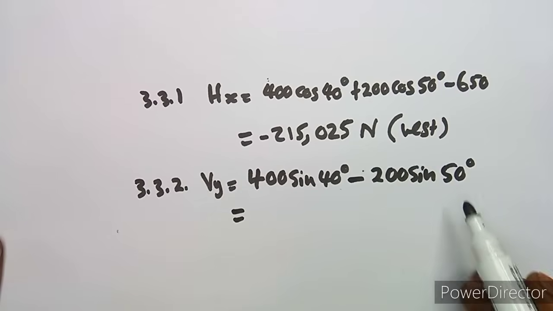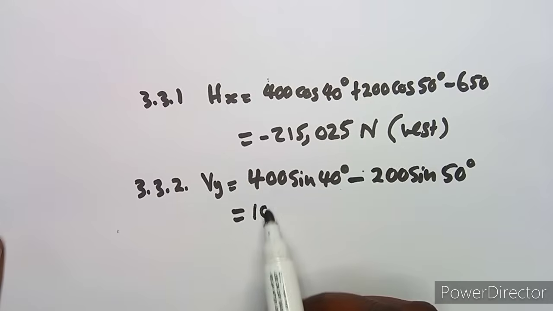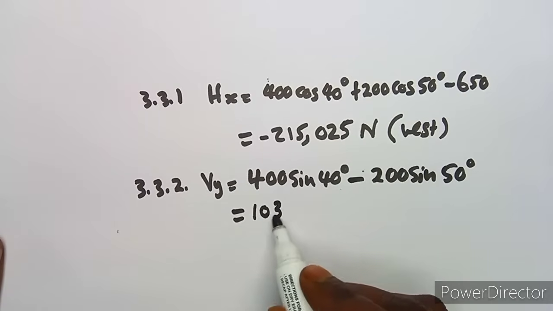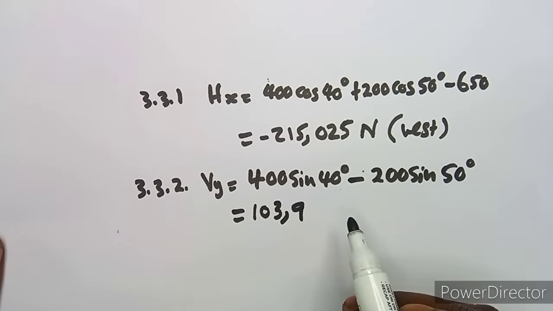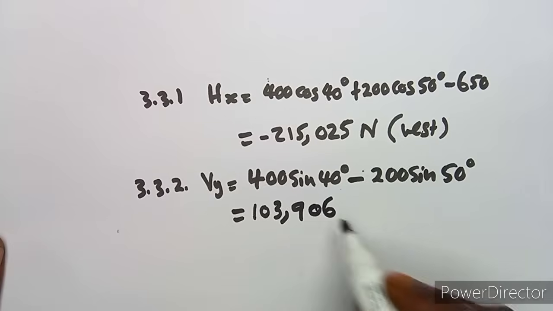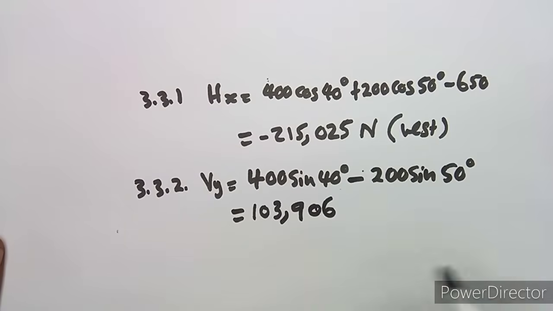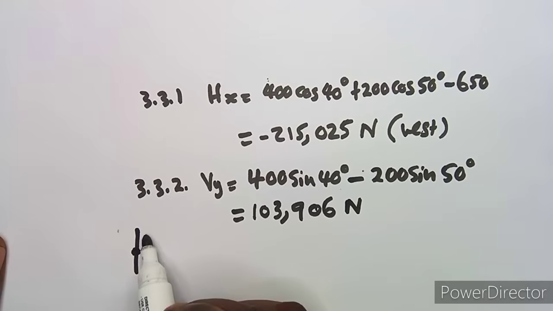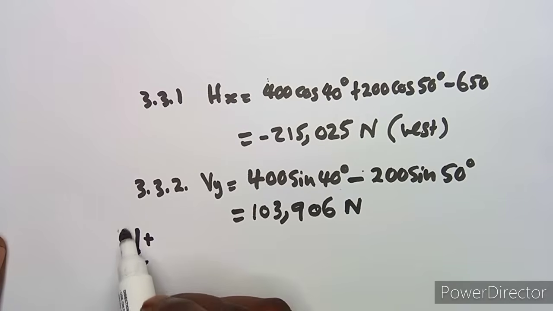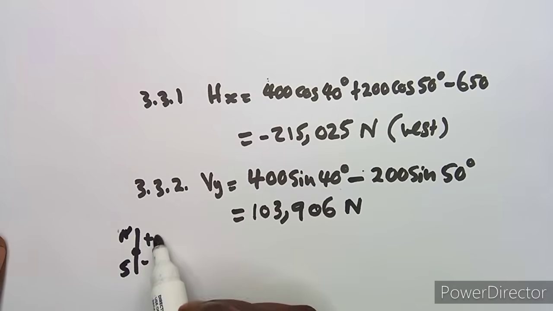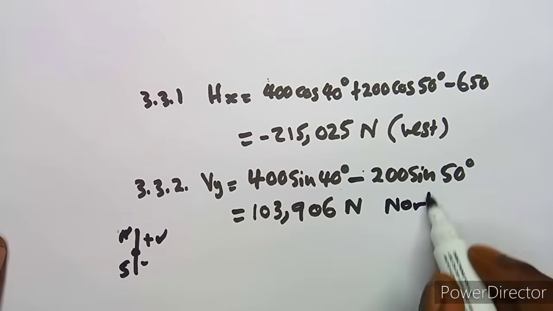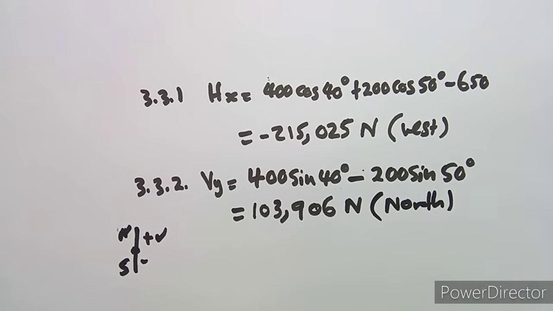And if we are to simplify this, we are going to obtain 103.9061553. So it's just going to remain like this. And vertical, it's either you're going up or down, and up it's north, down it's south. So this one is a positive, which means you're going to the north. So that's what we have.